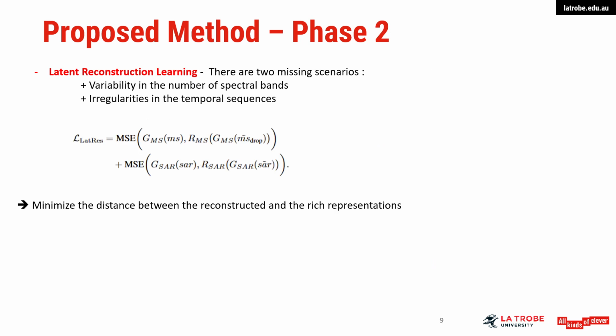Moving on to phase 2 of our method, latent reconstruction learning. This phase is designed to handle missing or incomplete data, which is very common in remote sensing due to two main issues. First is about variability in the number of spectral bands, for instance when different satellites capture different band configurations. Second is about irregularities in the temporal sequence, such as gaps or inconsistencies in data collection over time. To address this, we simulate missing data and train the model to reconstruct rich latent representations from these degraded or incomplete inputs. As shown in the equation, we use a mean squared error, MSE, loss to minimize the distance between the reconstructed latent representations and the original, full representations, for both multispectral and SAR modalities. This reconstruction learning ensures that our model remains robust and informative.